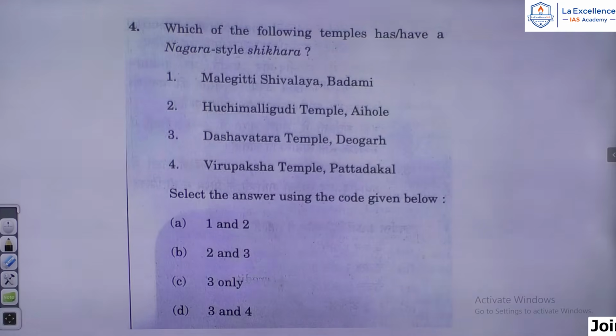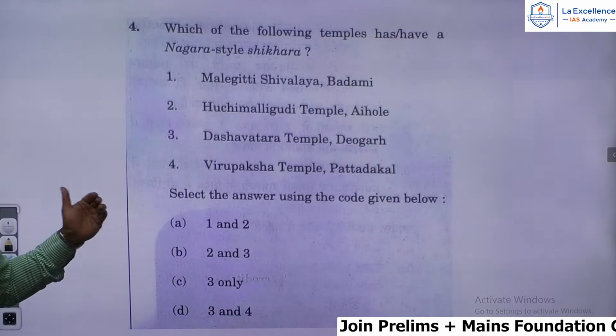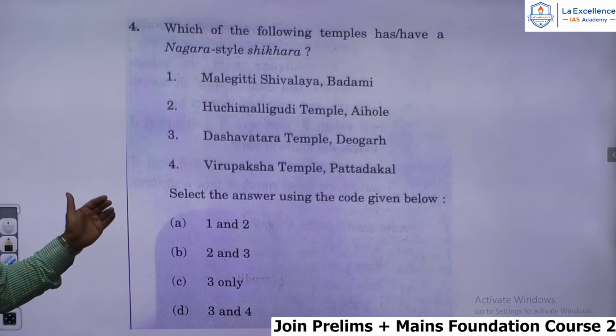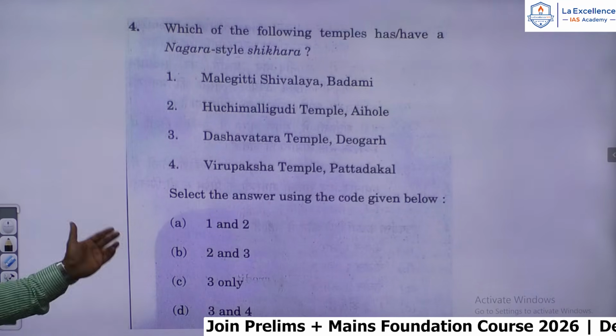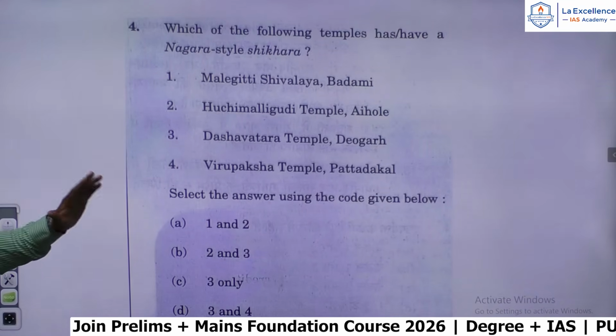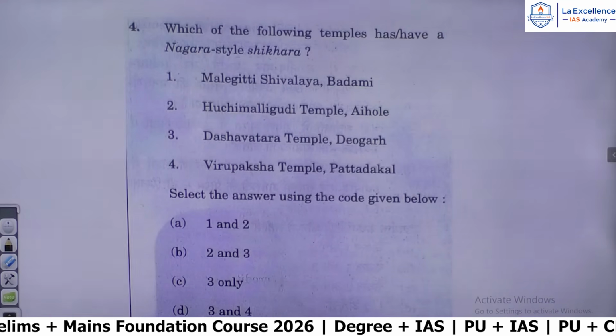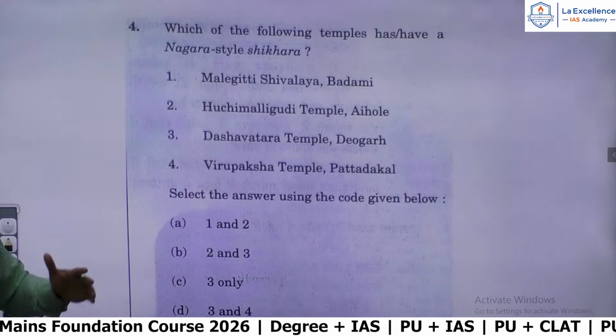Let us go to the next question. Which of the following temples has or have a Nagara style shikara? Malagitti Shivalaya at Badami, Huchimalli Guri temple at Aihole, Dashavatara temple Diogad, Virupaksha temple at Patadakal. Now they are asking which of the temples have a Nagara style shikara. So you know the difference between Nagara, Dravida and Vesara styles, I'm sure.